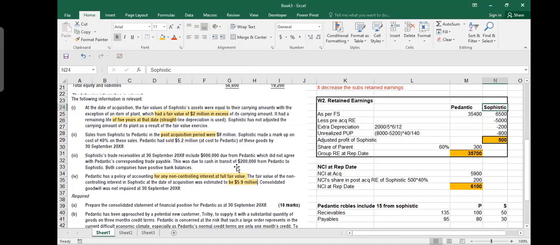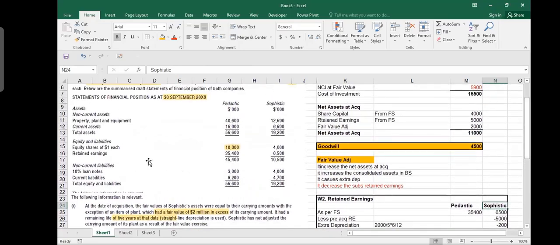So how much is the payable shown by Pedantic, by the way? 400,000. Because Pedantic made a 200,000 payment, but this payment will land in the account after 2 days, maybe tomorrow, maybe the day after, and in between the closing date comes in. So Pedantic, because he has already paid, decreases its bank and its payable. But Sophistic has not received it, so the balance sheet does not show the same amount. So we need to make this transaction. Let's go up and see where the receivables are. Now, do you see receivables here in the balance sheet?